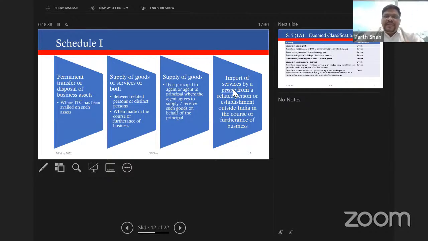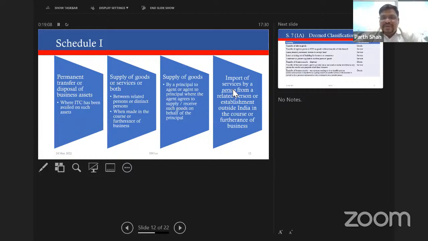For example, A limited Mumbai is an importer, and they send some stock on consignment basis to A limited Gujarat. That is deemed to be a supply. Under VAT regime, we had a concept of Form F that is no longer valid. When A limited Maharashtra sends the goods to A limited Gujarat, they have to charge GST. A limited Gujarat can claim the credit. There has to be a tax paid on that transaction. Similarly, there can be services from A limited Gujarat to A limited Maharashtra, or vice versa.